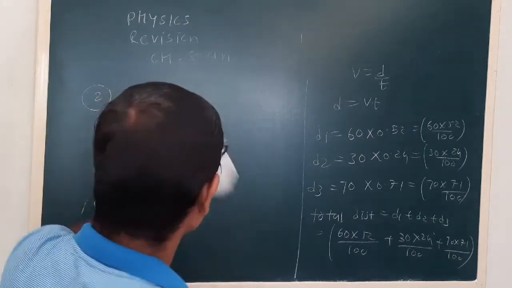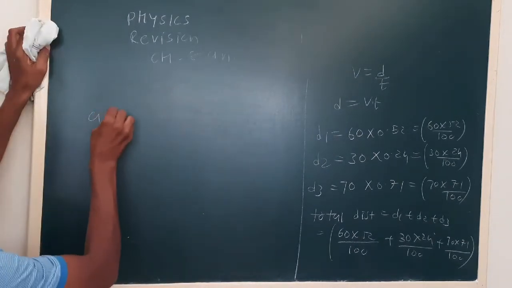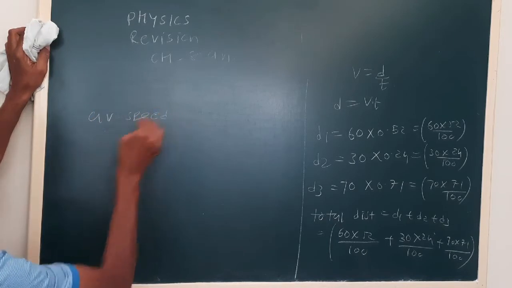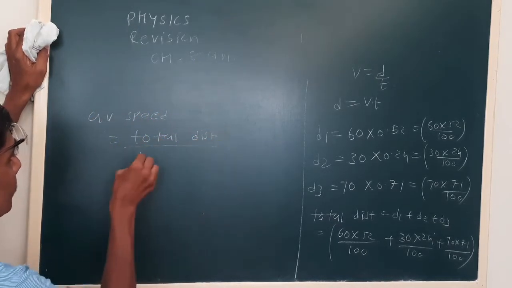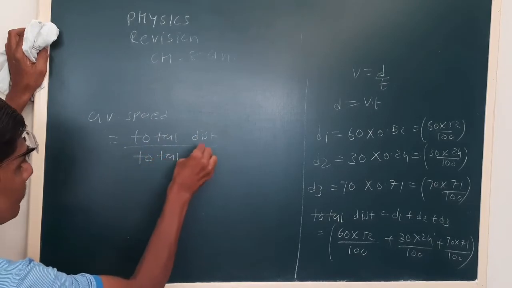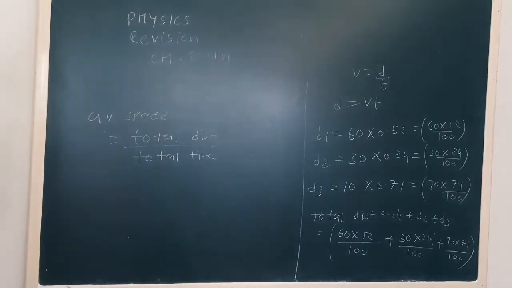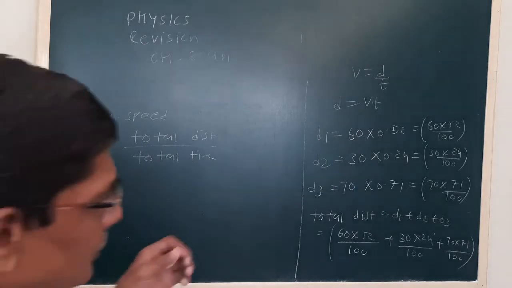Okay, average speed is total distance. Okay, now see, examination part, they will give the values which you can easily solve.